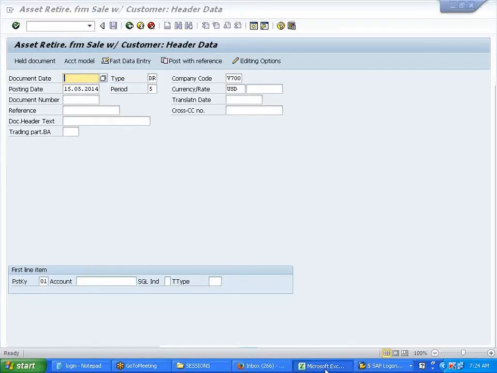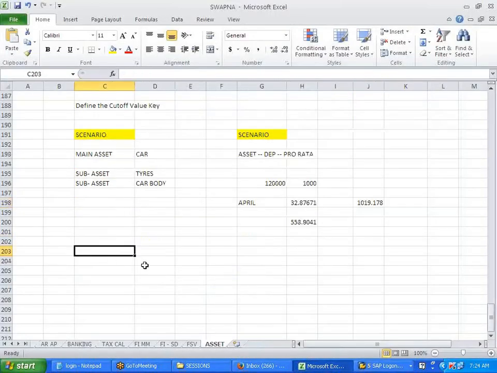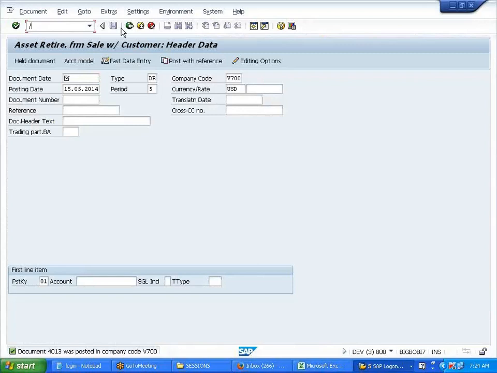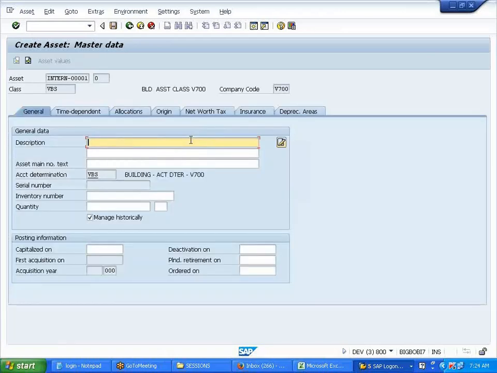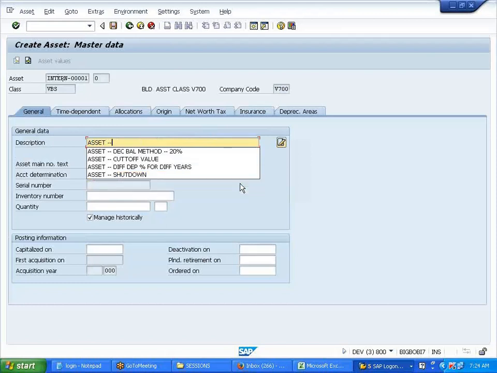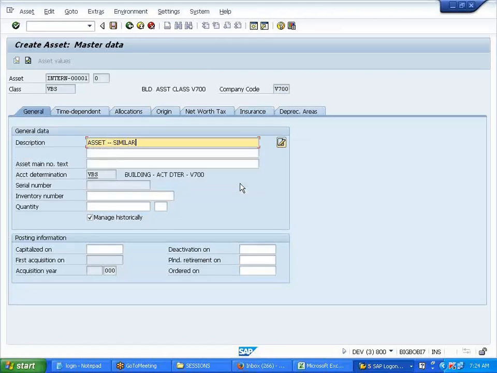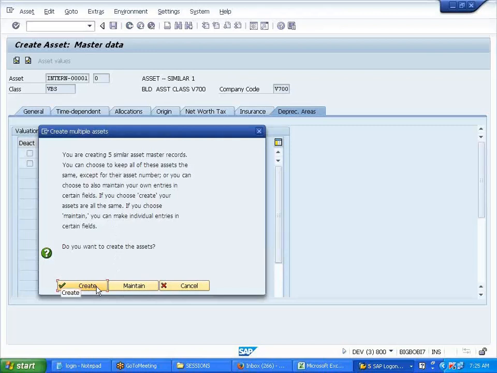Okay. Now this one I have to show you. What does similar assets mean? Can you see the number of similar assets? If I say number of similar assets 5, it will create 5 similar assets for me, rather than creating them one by one.